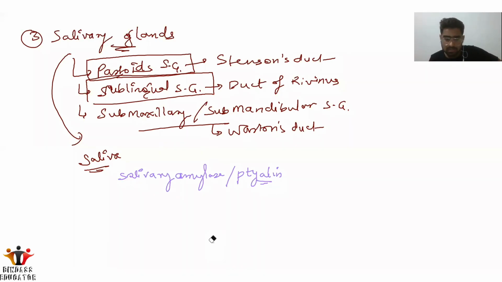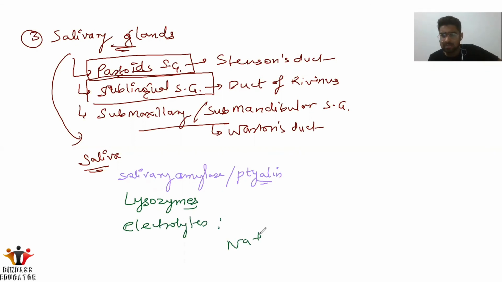After that we have the lysozymes. What is the function of these lysozymes? This lysozyme is an antimicrobial substance or antimicrobial enzyme which is secreted in the saliva. Third thing, in the saliva we have some electrolytes also, for example sodium, calcium, carbonates. So there are many electrolytes present in the saliva. Okay, so these three things we have in the saliva: salivary amylase, ptyalin, that is lysozymes, and electrolytes. Okay, so this is all about the mouth.